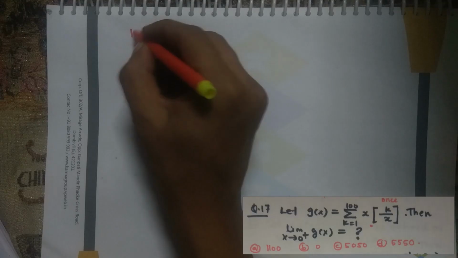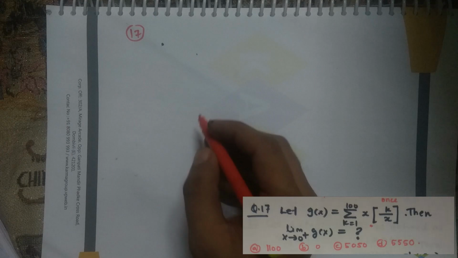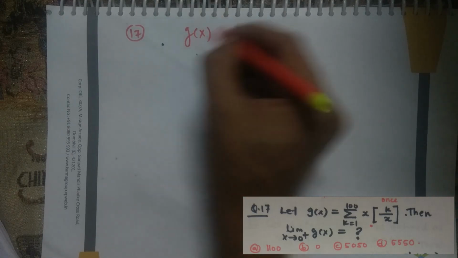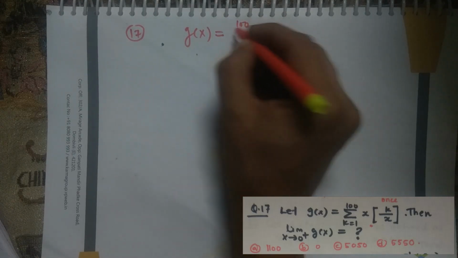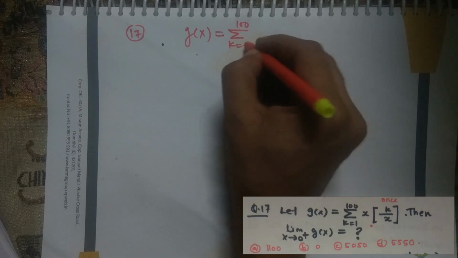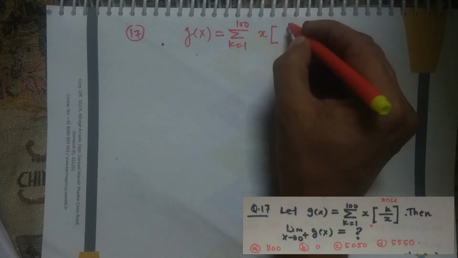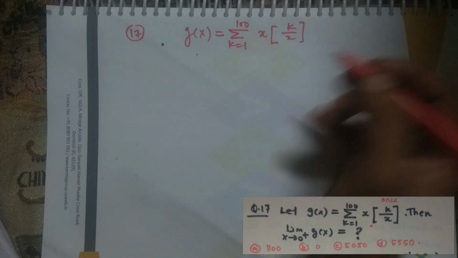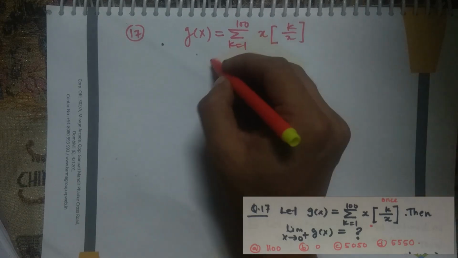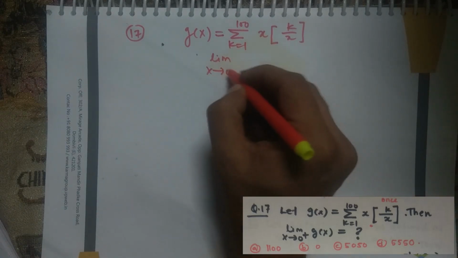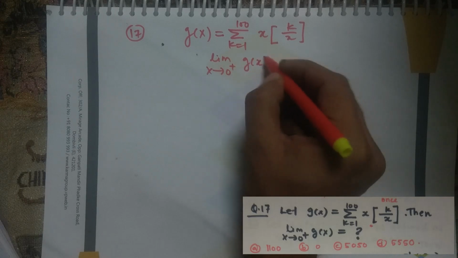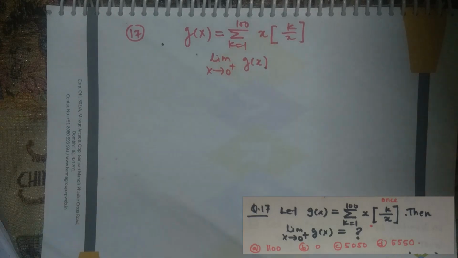Let's move ahead. In question number 17, they are given some function g of x which is equal to the sum, starting from 1 to 100, of x into the greatest integer function of k by x, and they are asking for the right hand limit as x tends to 0 plus of g of x. Okay, that's what they are asking.